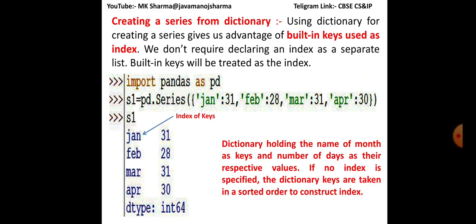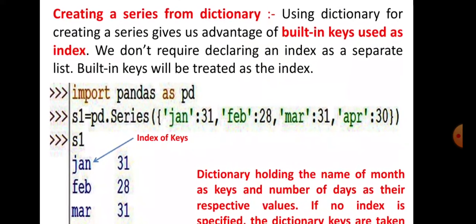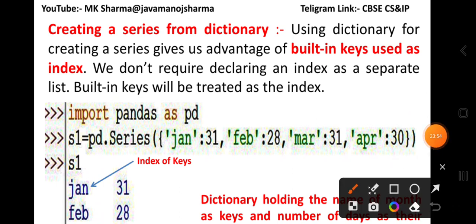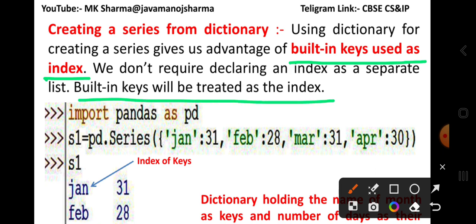When a series is created from a dictionary, using a dictionary for creating a series gives us the advantage of built-in keys being stored as the index. A dictionary has key-value pairs and each key is treated as an index. In the series function you have to pass a complete dictionary. Here are 1 element, 2 elements, 3 elements and 4 elements.